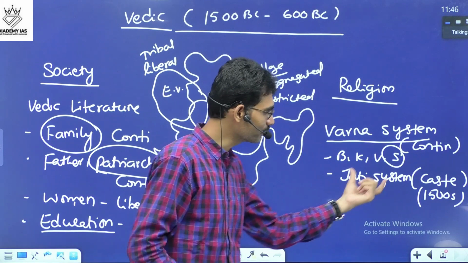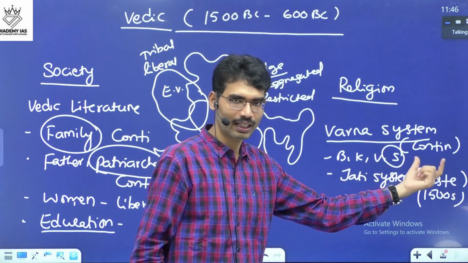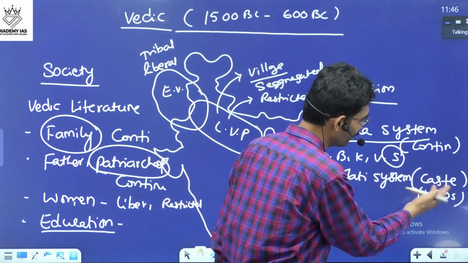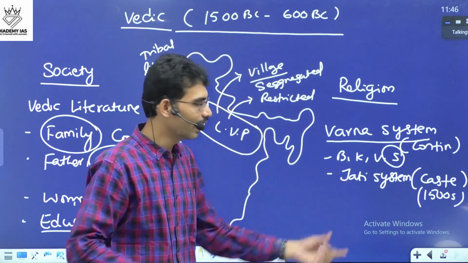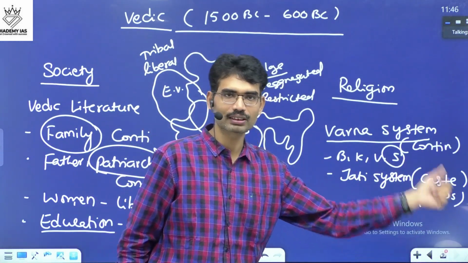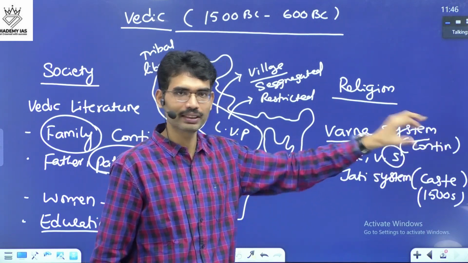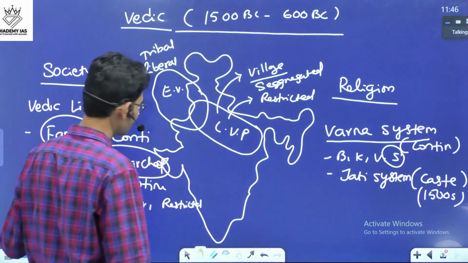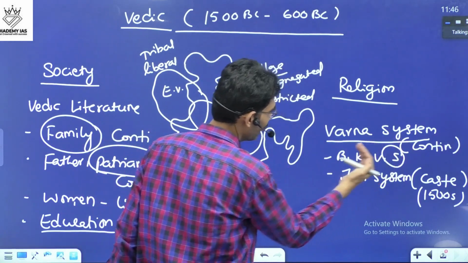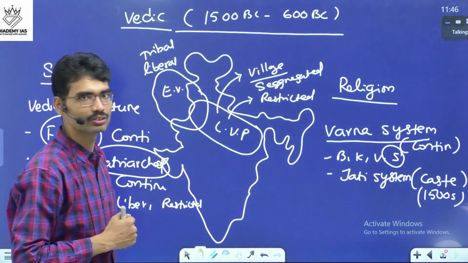For the Jati system, they used the term Kasta. When the British came, that became caste. And this caste is still persisting. It is one of the evils, but the tradition started during the Vedic time period, the Varna system. So these are some of the elements of society.